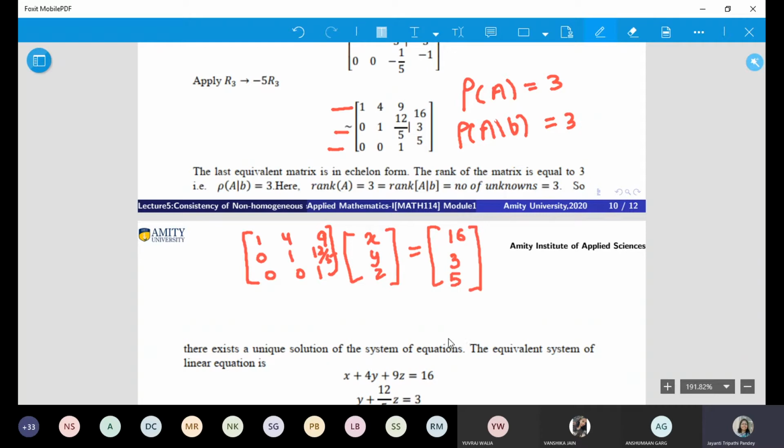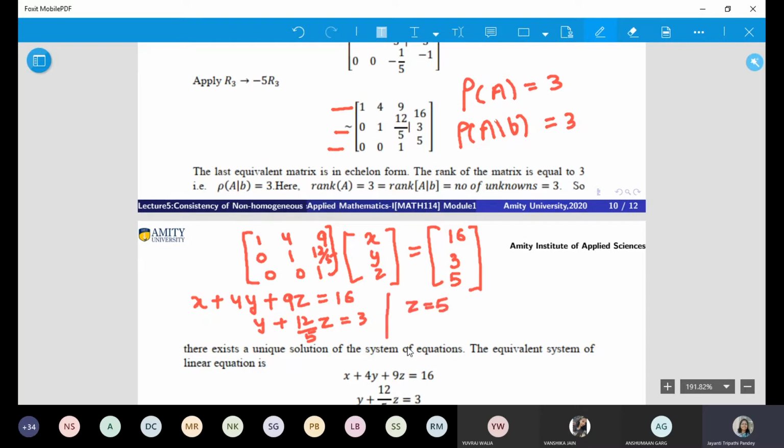Is this understood or not? Now we will try and back substitute it. When you multiply this, what are the equations that you are getting? x plus 4y plus 9z equals 16. This is your first equation. y plus 12 by 5 z equals 3, and z is equal to 5.